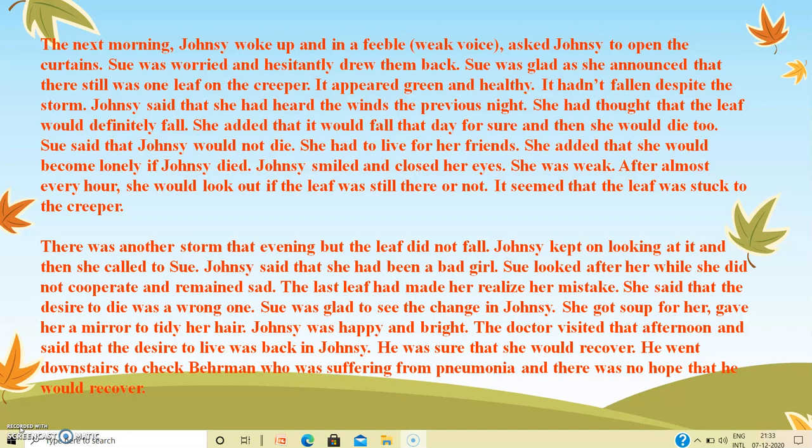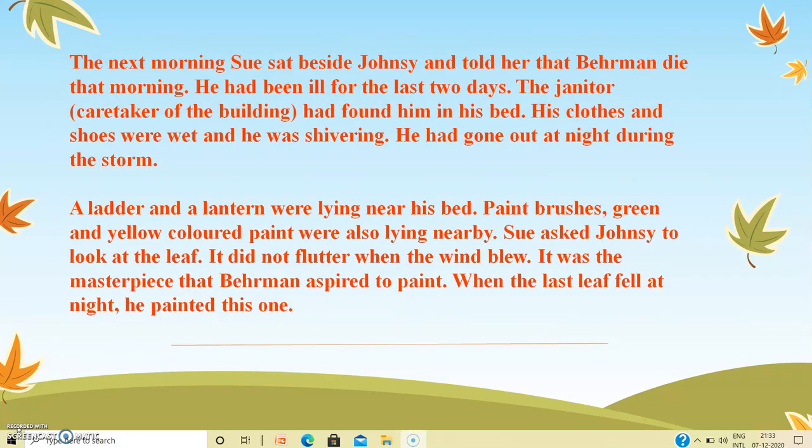He went downstairs to check Behmen, who was suffering from pneumonia, and there was no hope that he would recover. The next morning Sue sat beside Johnsy and told her that Behmen died that morning. He had been ill for the last 2 days. The janitor, caretaker of the building, had found him in his bed. His clothes and shoes were wet and he was shivering. He had gone out at night during the storm.